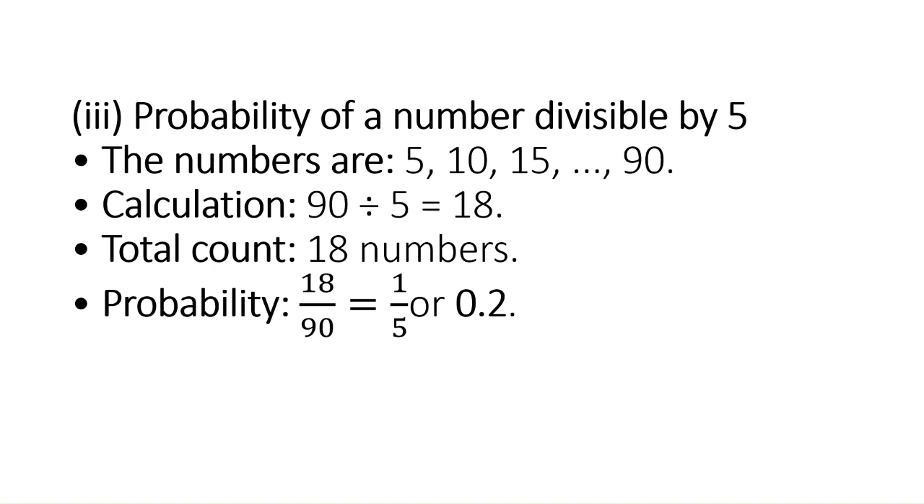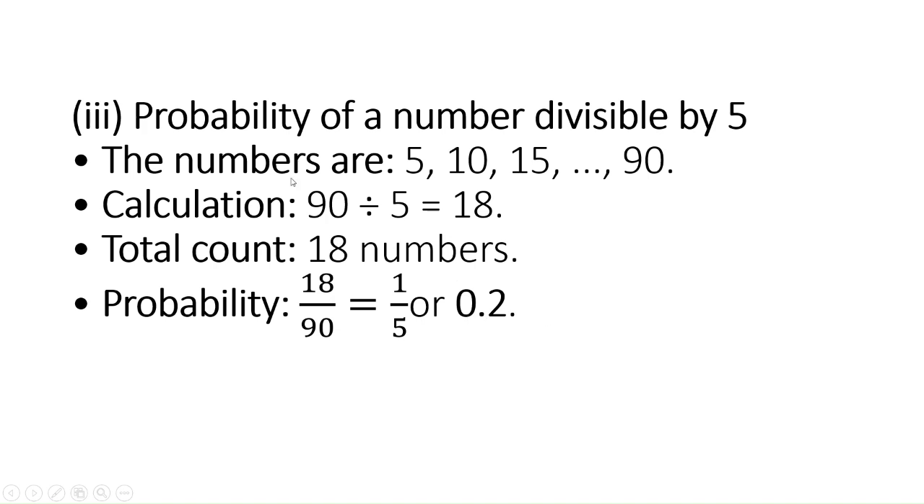So total favorable outcomes for this event will be 18, for the event of getting a number that is divisible by 5. Total possible outcomes are 90, because we have 90 discs. So the probability of getting a number which is divisible by 5 will be given by 18 by 90, or 1 by 5, or 0.2.